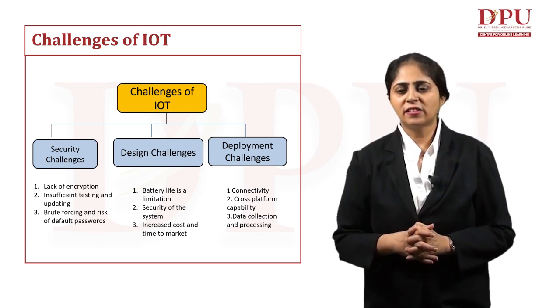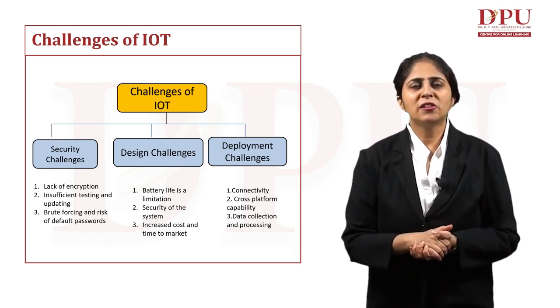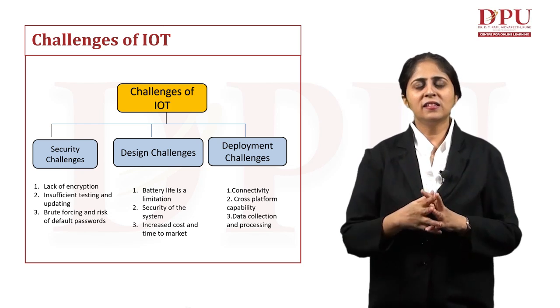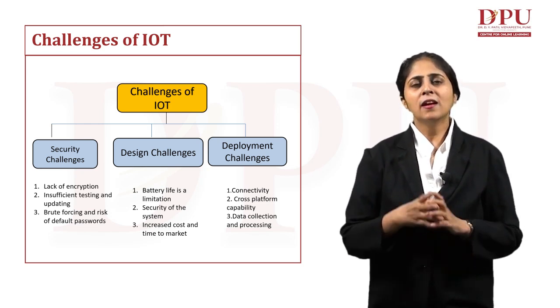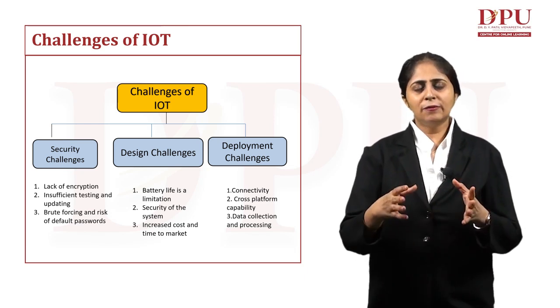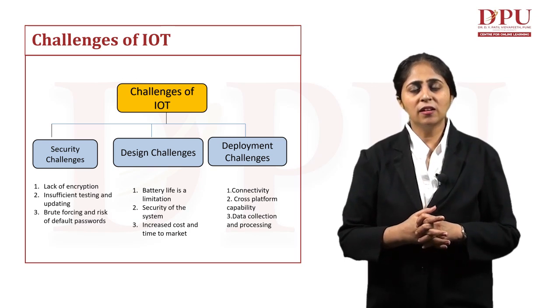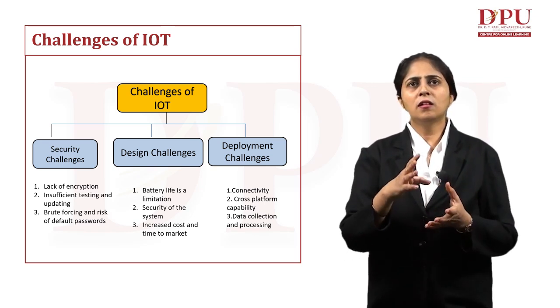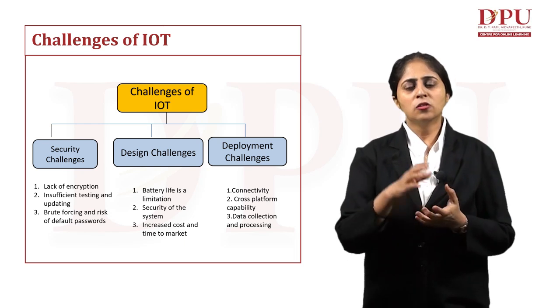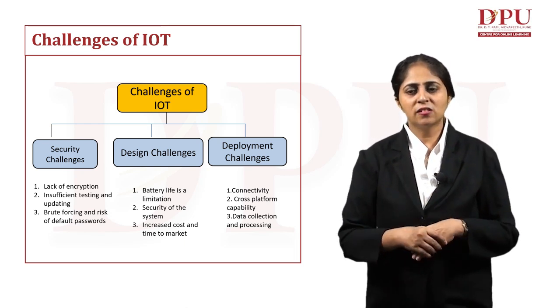Then we have design challenges. Design challenges means battery life is a limitation here. When we are designing these IoT enabled devices, we have a limitation in their battery life. Every device that is communicating with each other has a certain battery life, so battery life is a limitation when we are designing such devices.